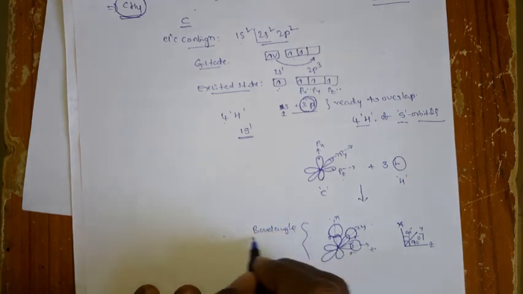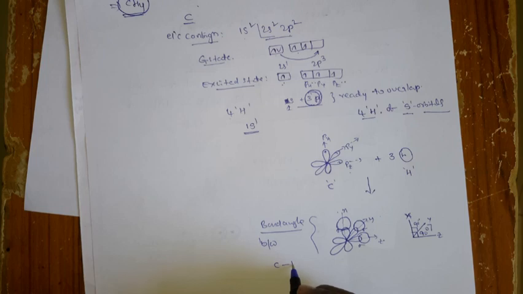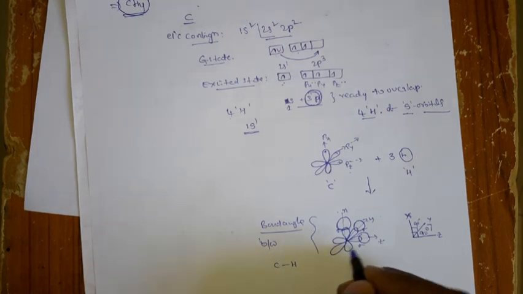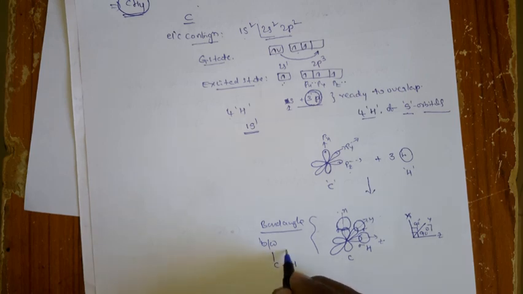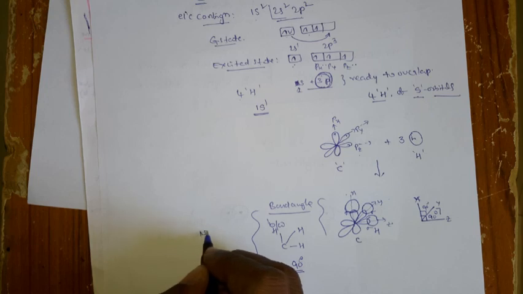Okay, so according to the simple VBT, the bond angle between the carbon-hydrogen bonds, this is the carbon and this is the hydrogen, is 90 degrees. But is it true according to experiment? No, right?